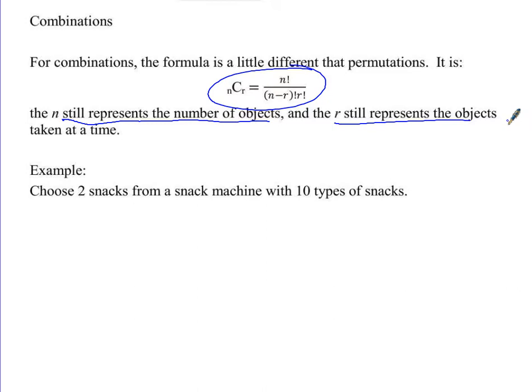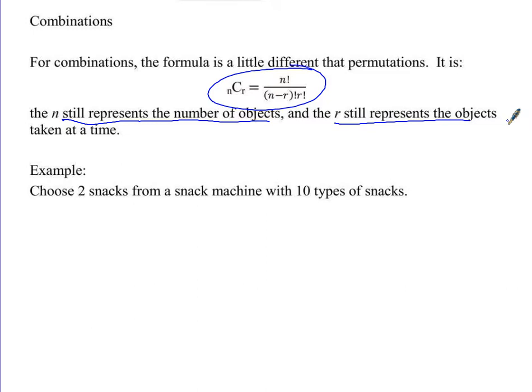So let's go to the snack machine, and we're going to pick 2 snacks from the snack machine, and that snack machine happens to have 10 types of snacks. Does order matter there? No, because if I get the goldfish and I get the granola bar, it doesn't matter if I get the goldfish first or the granola bar first. I'm still getting the same 2 things. So order does not matter, which means I'm using a combination.